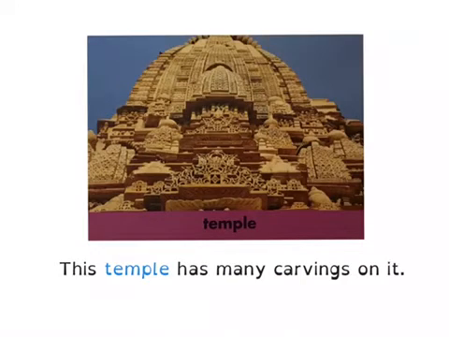Our next word is temple. This temple has many carvings on it. So look at this building. It's called a temple. So what do you think a temple is, or maybe the purpose of a temple? You can write that down in your word collector.